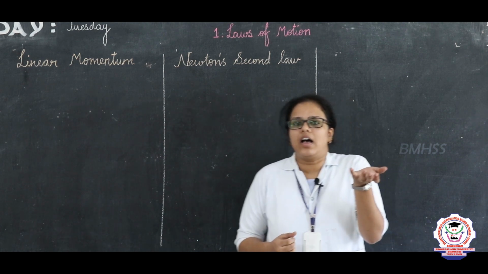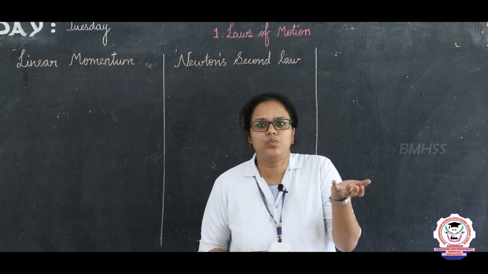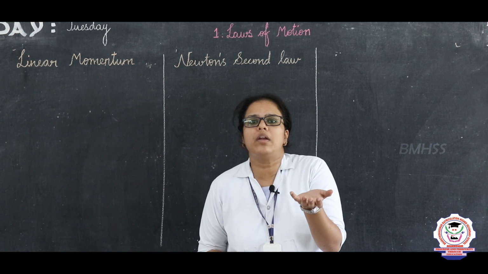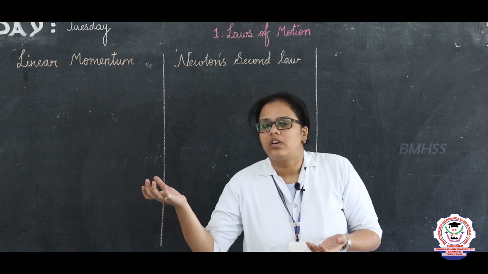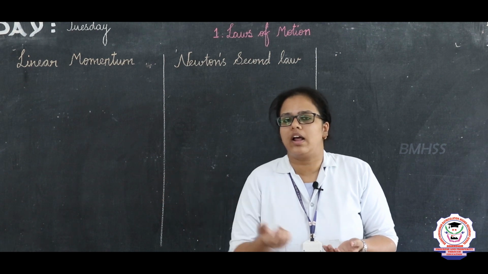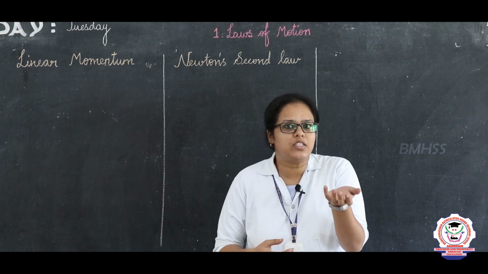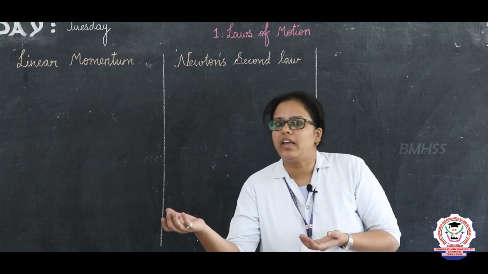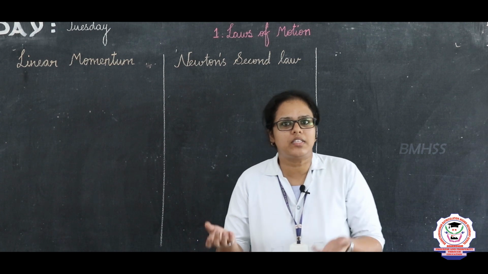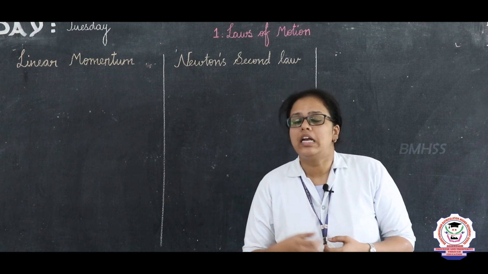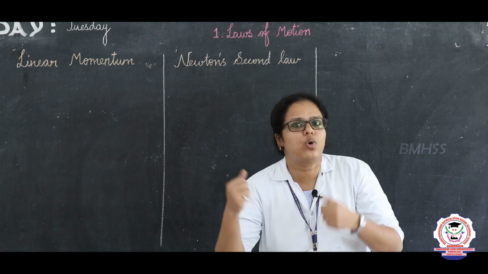Let's say I have a car. The car has a mass of 100 kilogram. It is moving with the speed of 1 meter per second. On the other hand, the motorbike has a mass of 50 kilogram. It is moving at 10 meter per second. Here the car has a mass of 100 kilogram and the bike has a mass of 50 kilogram. Here the car is moving at 1 meter per second and the bike is moving at 10 meter per second. Here both the car and the bike are about to collide.